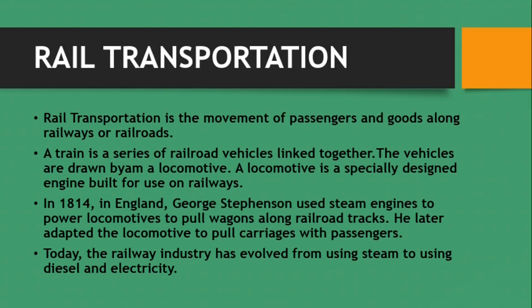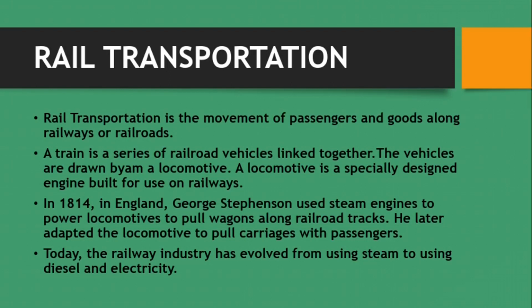George Stephenson in 1814 used a steam engine to power locomotives. Now the steam engine can power trains and ships, but it cannot power aeroplanes. Today, the rail industry has evolved from using the steam engine to using diesel. Most railways now use diesel or electricity to power them. Some of them are even using solar in some countries that have advanced in technology. But if you go to the Asian continent, like China and India, some of them are still using the steam engine, those engines that use water to produce heat, and the heat generated is used to power those machines.